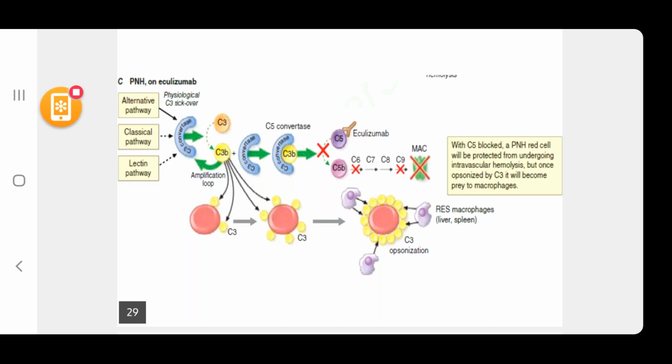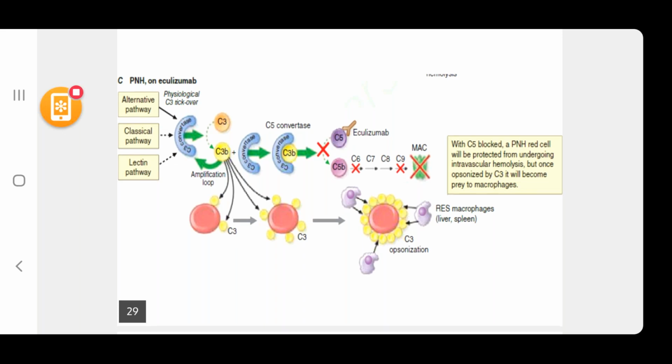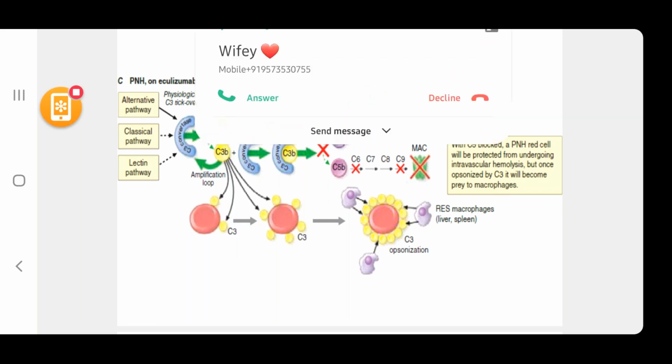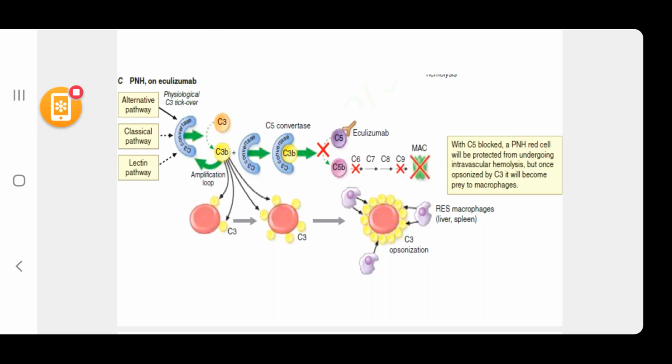But once opsonized by C3, it will become prey to macrophages. So extravascular hemolysis cannot be prevented here. There is opsonization with C3, and there is extravascular hemolysis because of the macrophages that ingest the red blood cell.